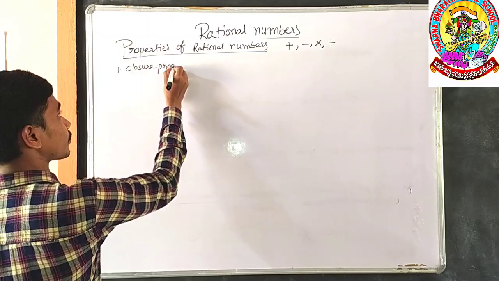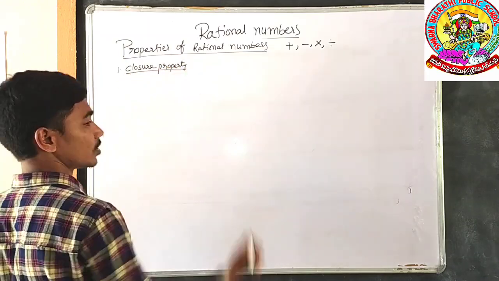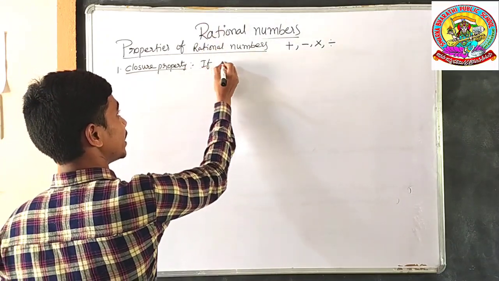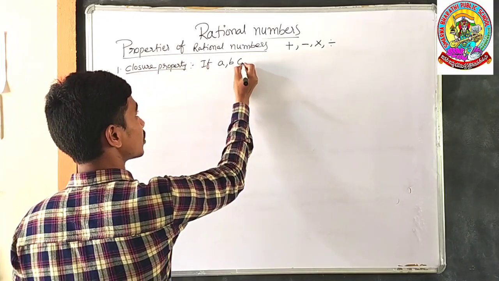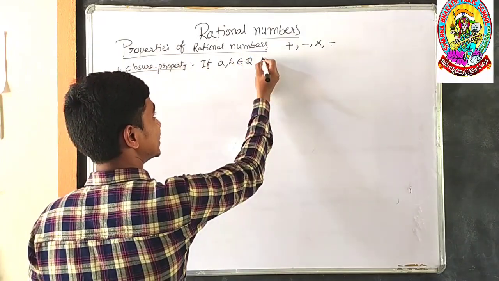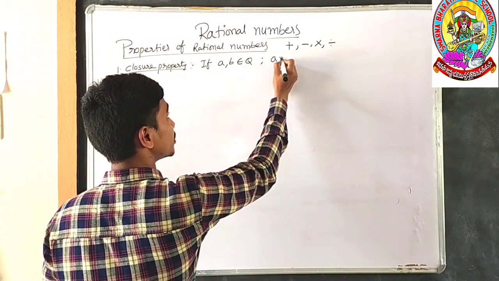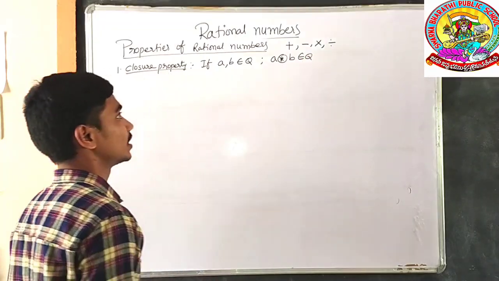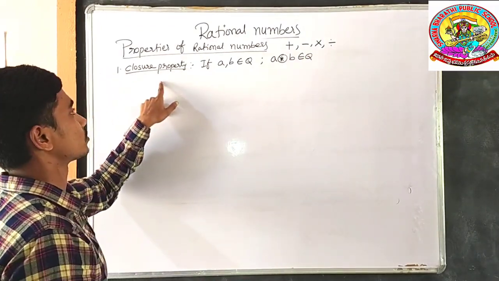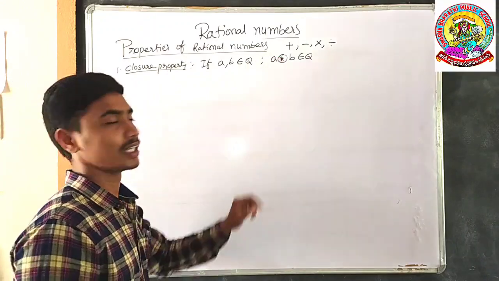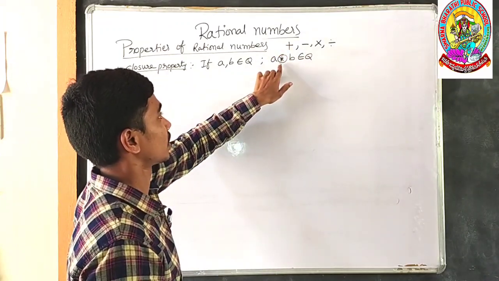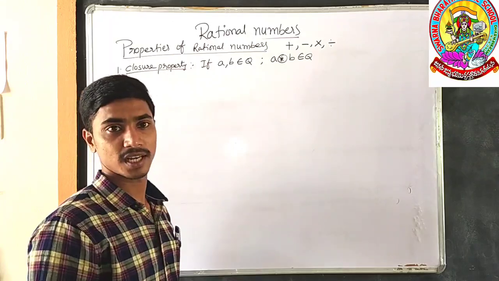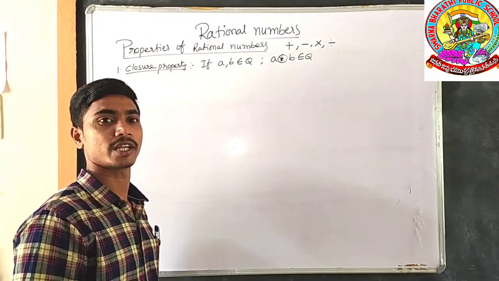Closure property. What is meant by closure property? For rational numbers, if a comma b, any two numbers belong to the rationals, and a operation b is also in the rationals, then we say that rational numbers are closed under the given operation. Here operation means whether it is addition, subtraction, multiplication, or division. For the clear understanding of this property, I will explain with an example.